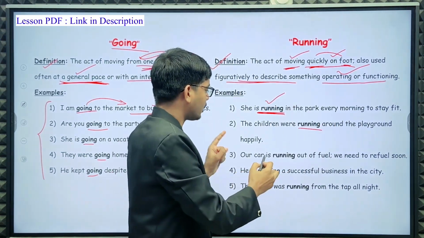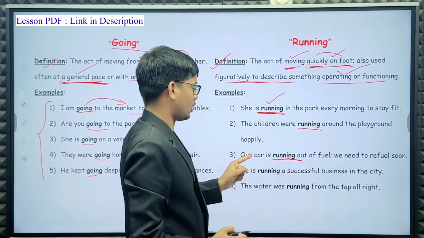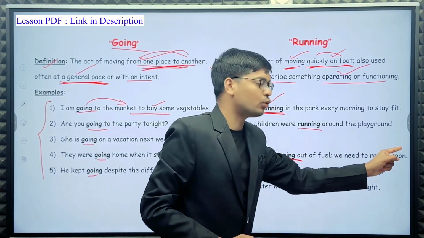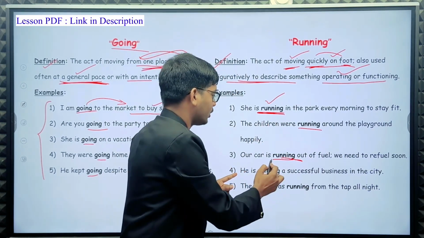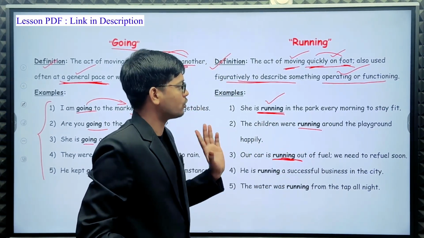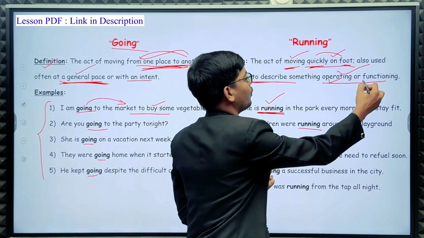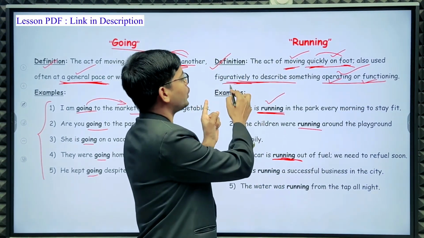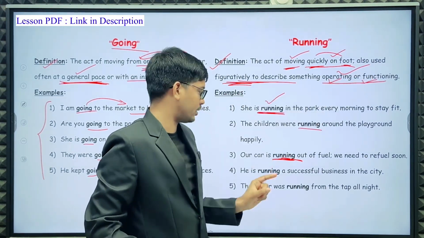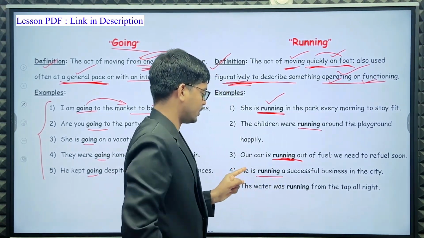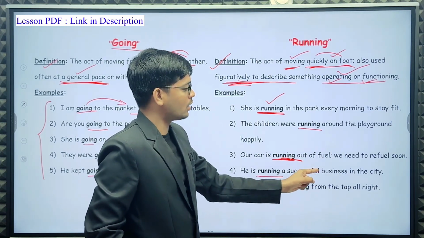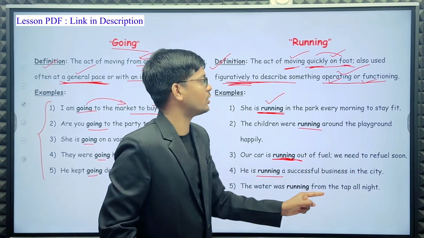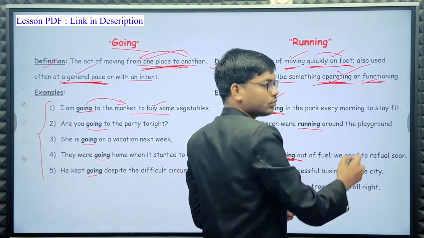Next example, the car is running out of fuel. We need to refuel soon. So it's an operating or functioning process. This is the second use, figuratively describing something operating or functioning. Next, he is running a successful business in the city. So here, operating or functioning.